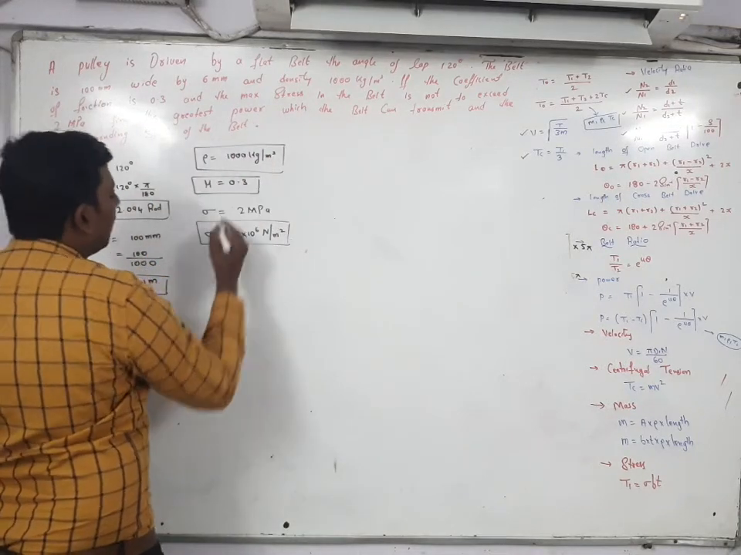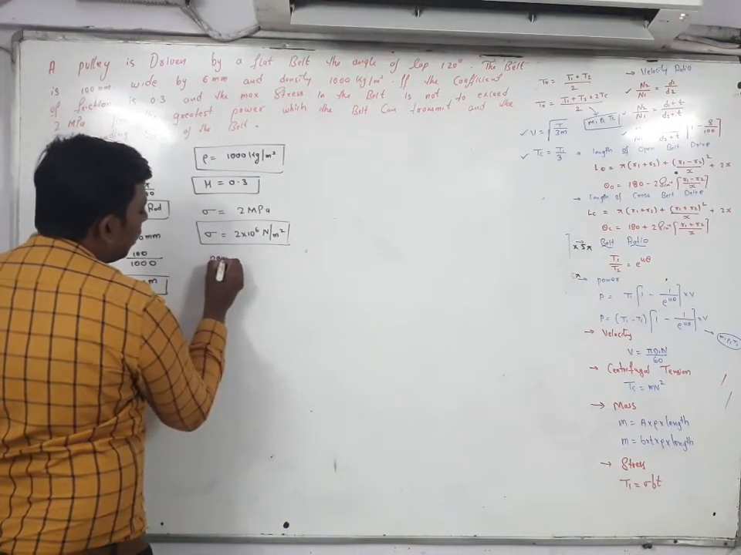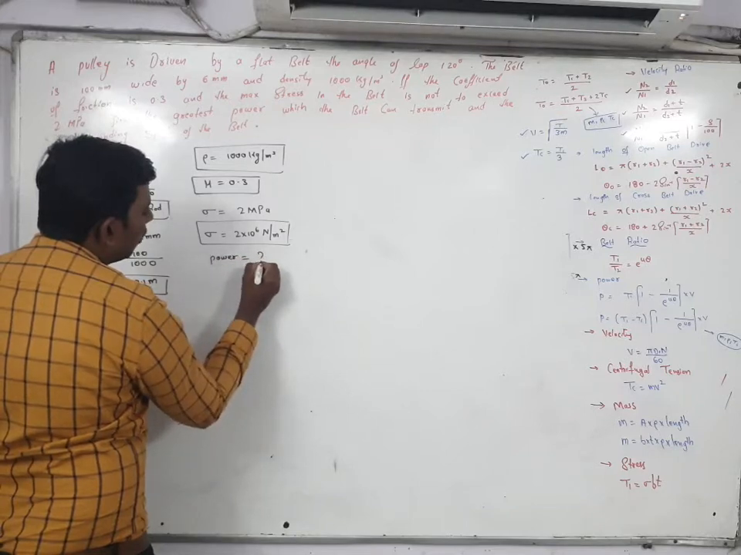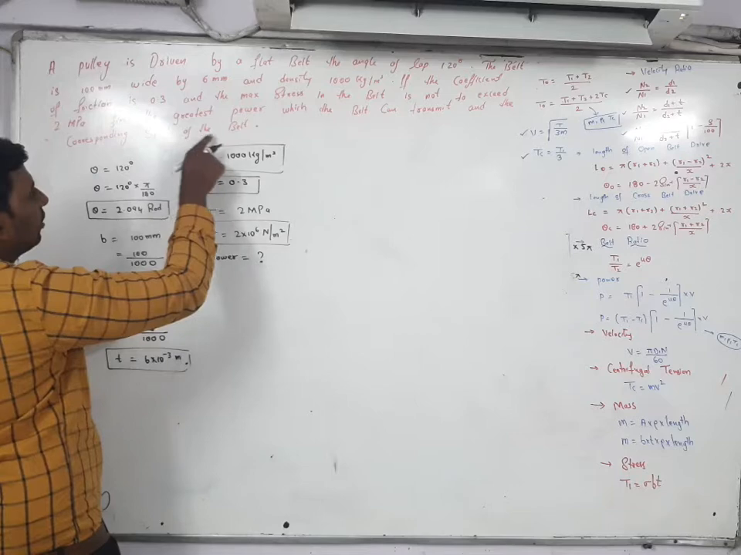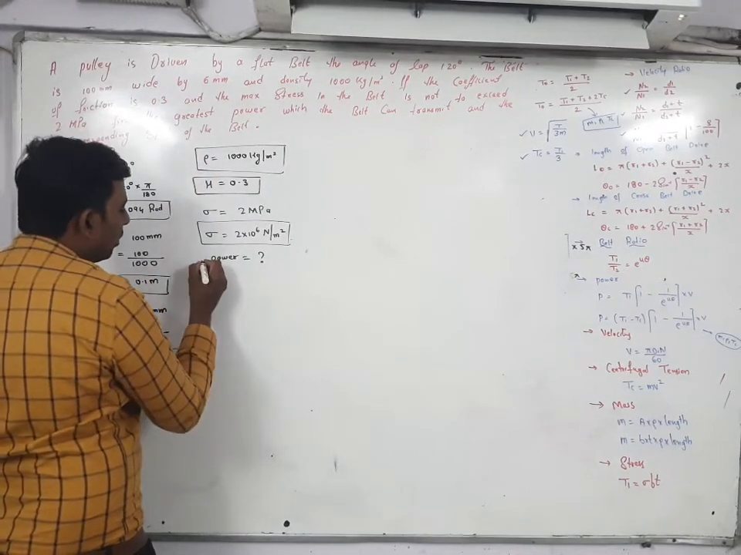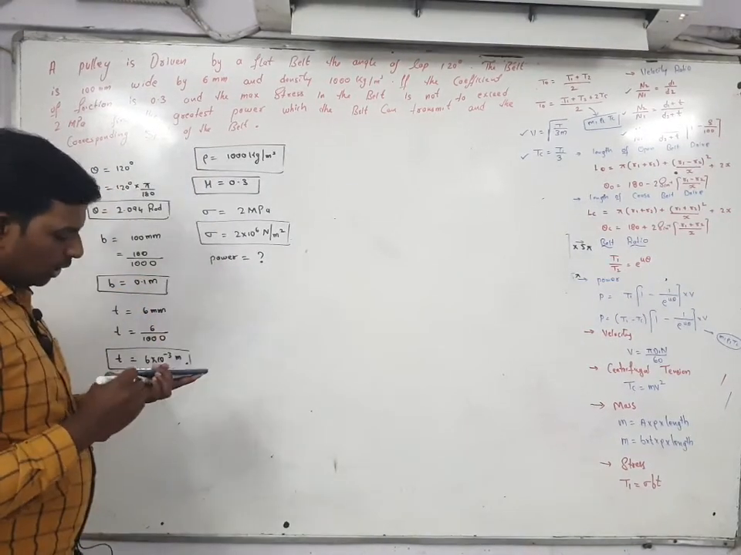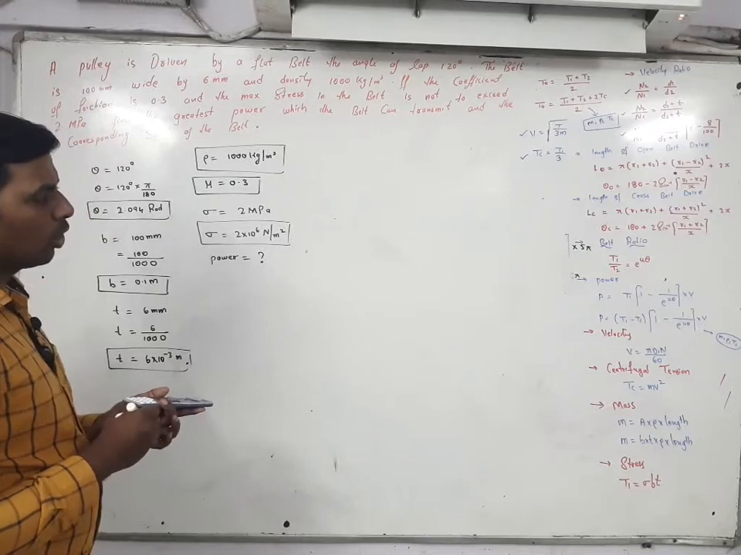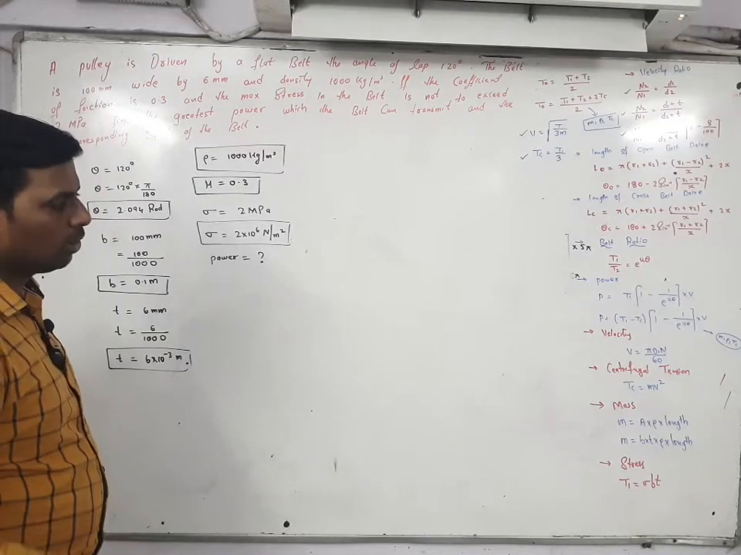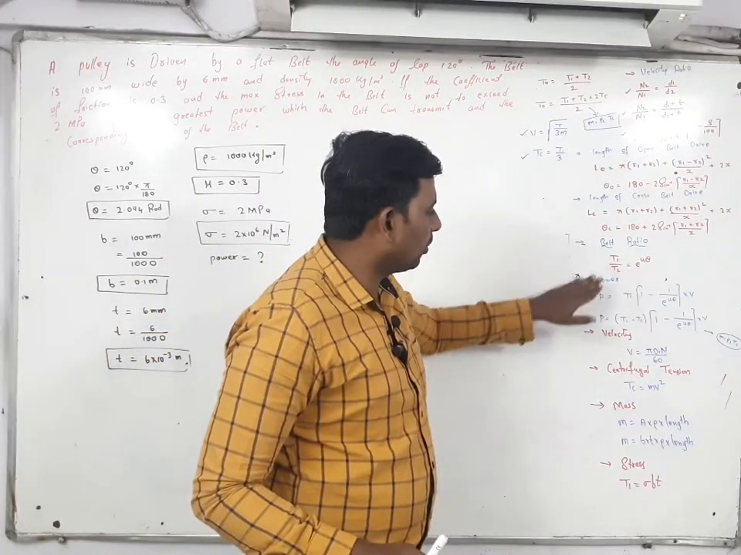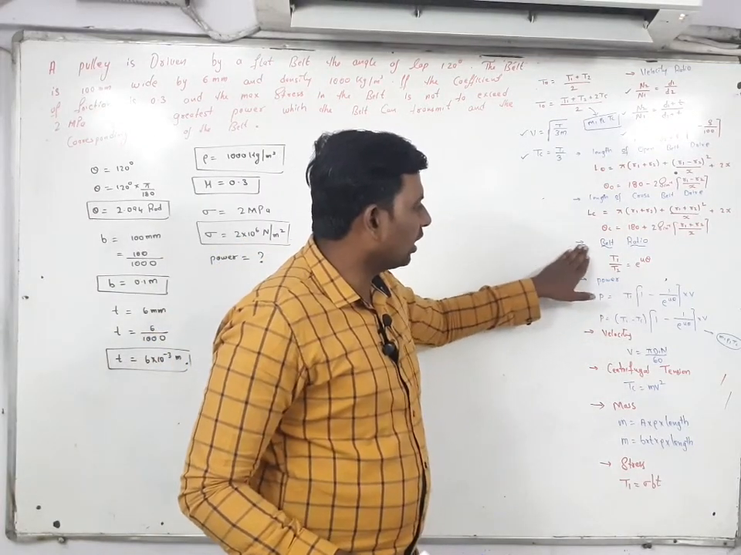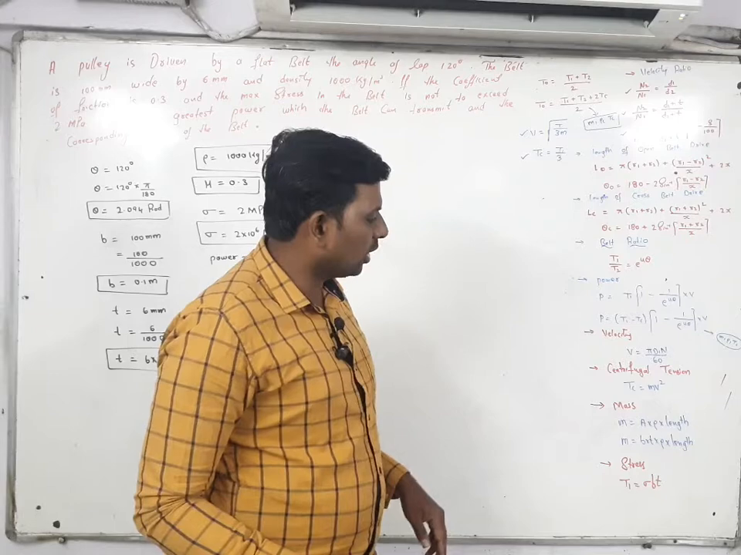Find the greatest power. He is asking to find out the value of power which the belt can transmit, and the corresponding speed of the belt. So he is asking to find out the power. I told you for finding the power two formulas are there. You have to select any one of the formulas based upon the given data.